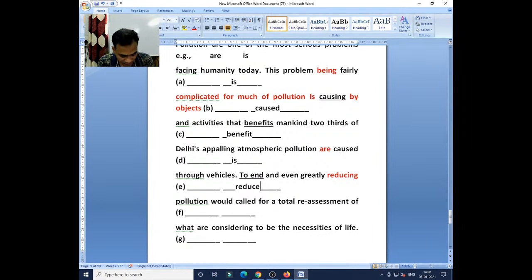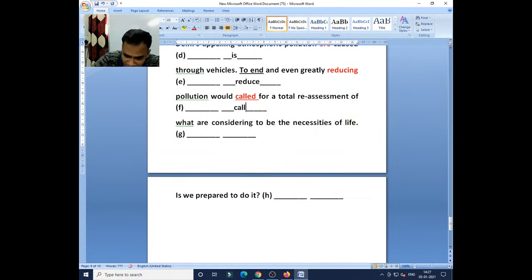Yes, Alice, correct. Should, would, could, might, they will take the V1 form, not the V2 or V3 form. So this is the mistake. So we have to understand it, and it should become call. Would call. Yes, Santosh, correct. So pollution would call for a total reassessment of what we are considering to be the necessities of life.